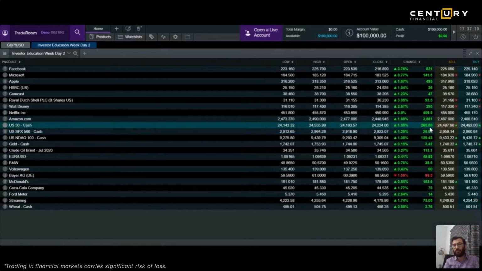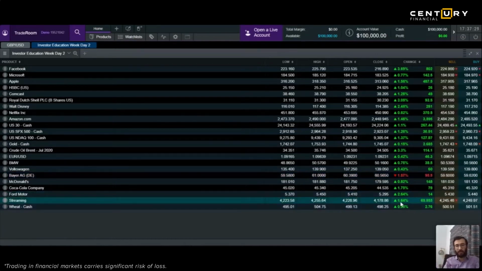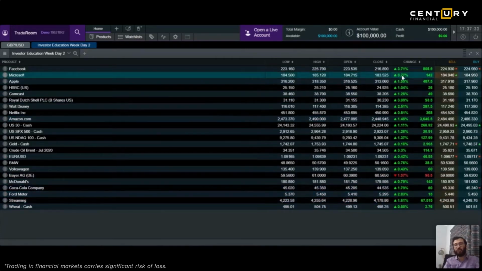If you see the range for US 30, it has been almost around the same area. Yesterday, it went to 24,555, and then it came down to 24,140. Again, it bounced back. So it has been around the same price. Bayer, on the other side, a pharma company, a European stock, if you see, it has come down by 1.5%. And other instruments, streaming basket is up, wheat prices are up, Coca-Cola is up. So mostly you see stocks again are higher today. See Microsoft yesterday, it went to 185 and 186, right? Today again it is 184 and the market continues to go high.